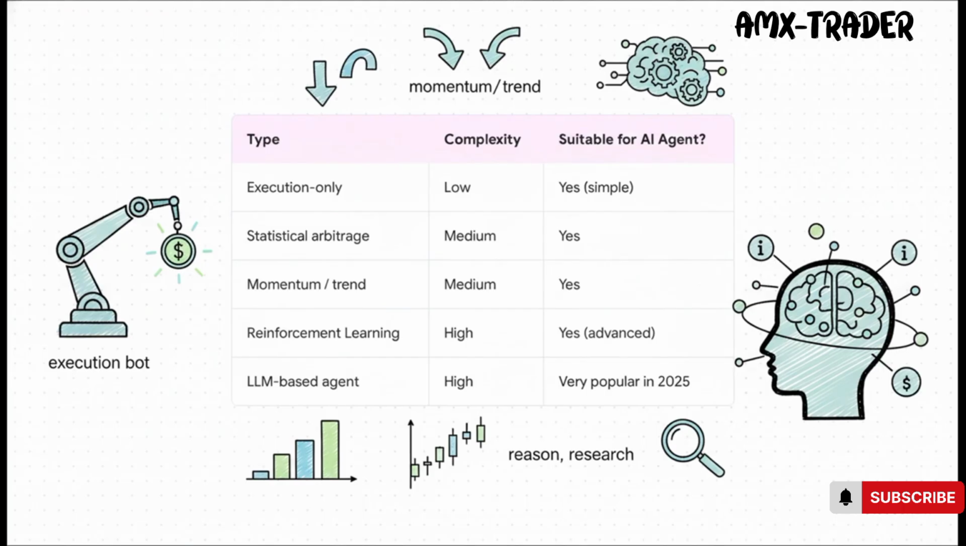So your first big choice is deciding on the agent strategy. What's its job? Are you building a simple execution bot that just gets you the best price? Or are you aiming higher, like a momentum agent that rides trends, or maybe even one that learns through trial and error with reinforcement learning? For most folks building this on their own in 2025, the hottest and most powerful approach is the LLM-based agent. This thing can actually reason, do its own research, and then act on what it finds.